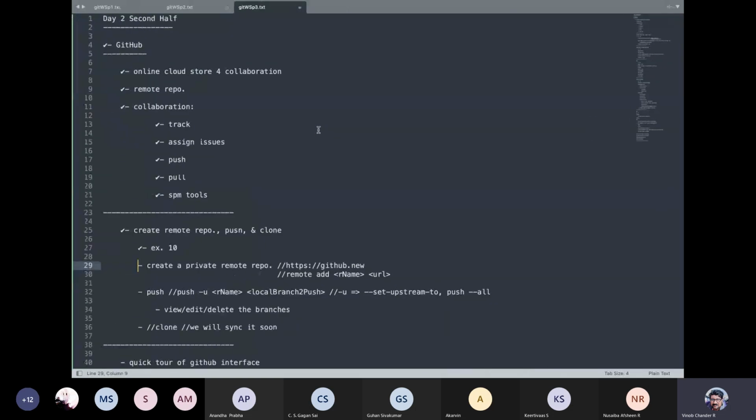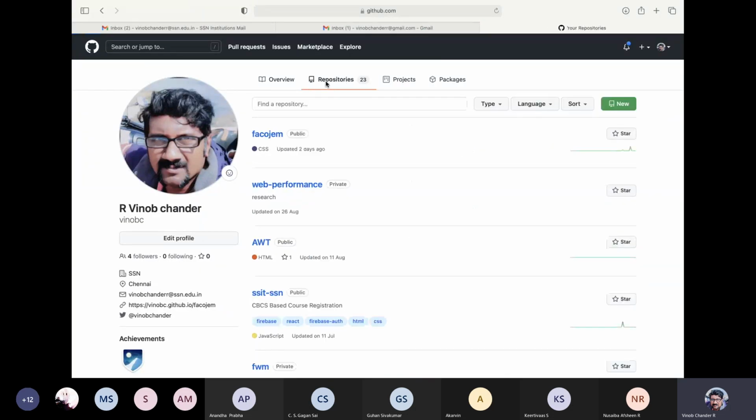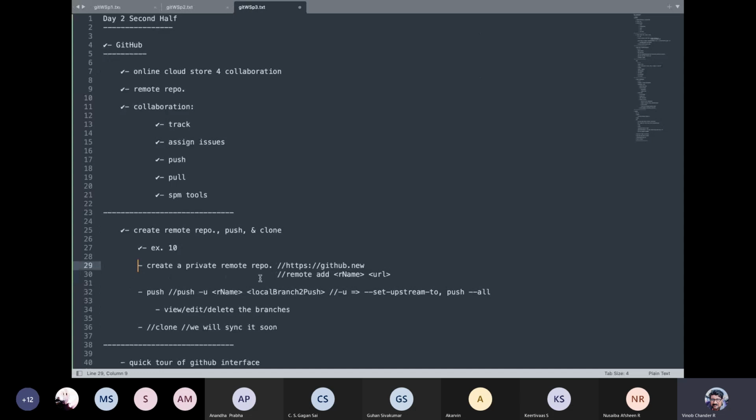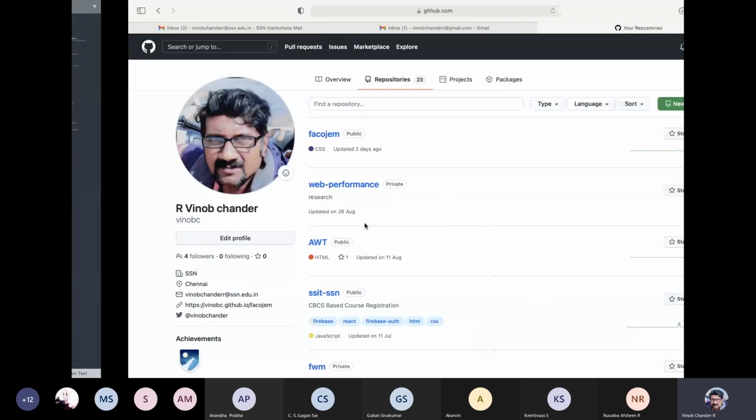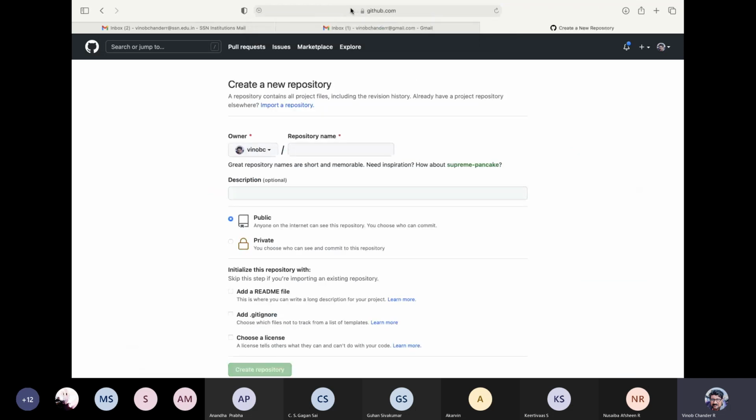On github.com, what you essentially do is create a new repository. You can either go here and create a new repository by going into repositories from your account and clicking new, which will allow you to create a new repository. Or you can just go to this URL, github.new, which does the same and takes you to the page where you click new.